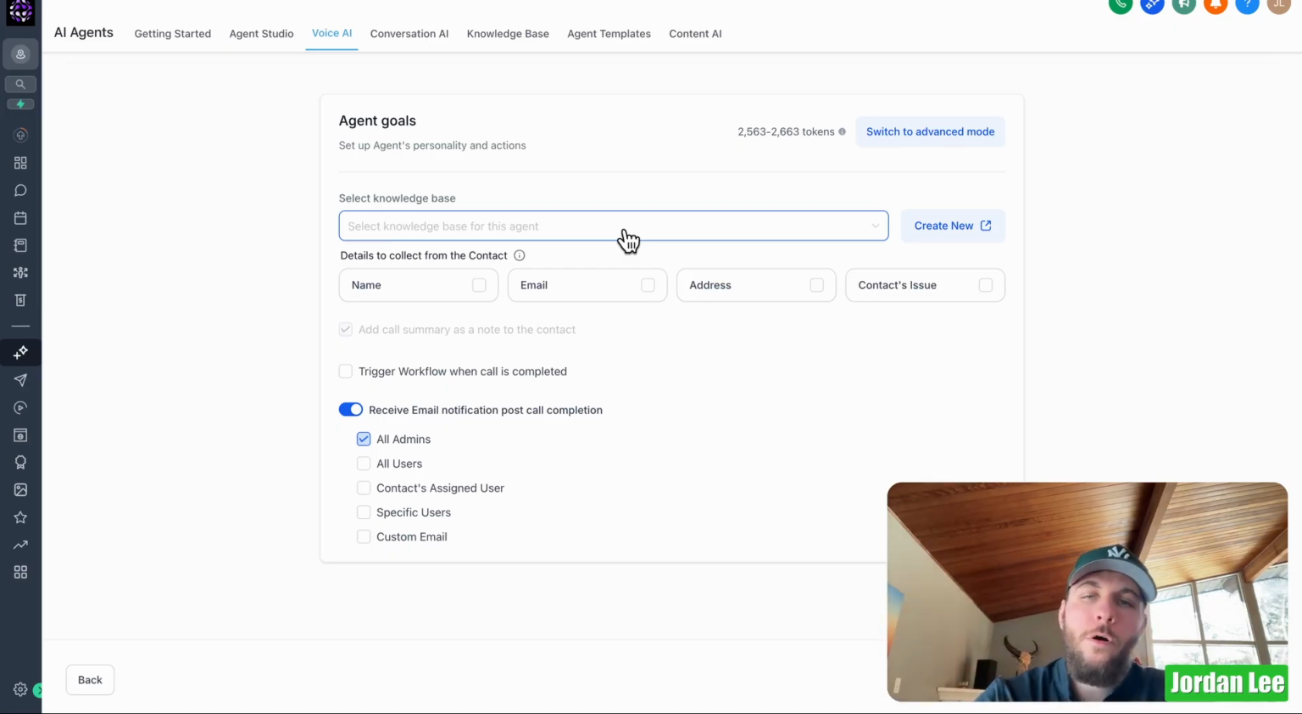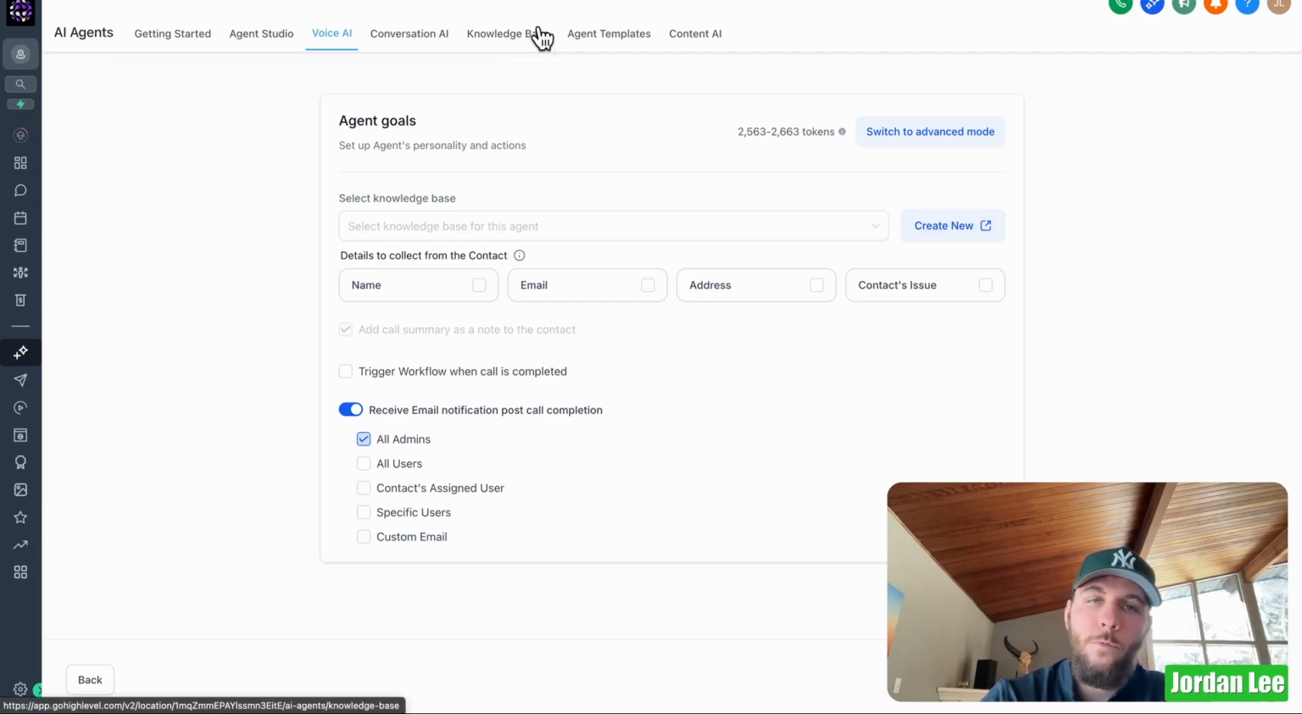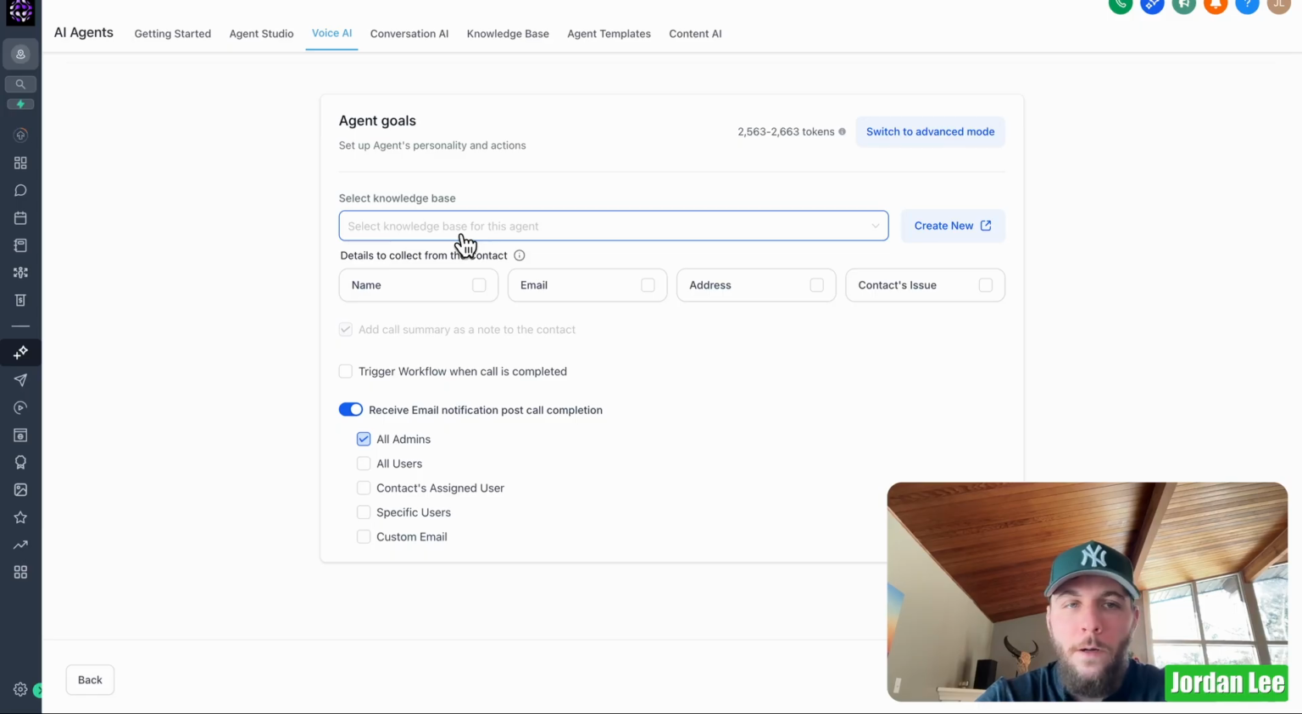Now, with the knowledge base, this is essentially just a document that you can input and give the agent all the information about your business or about the business that you are serving, that is your client. And so if you go create new right here, it will take you off of this page completely. So don't do that. You can create a knowledge base from here if you want to, but I would recommend doing that first because it will take you off of this page. So just hold off on that. For this example, we're not going to give it a knowledge base. We're actually just going to give it a prompt, which we'll do for now.